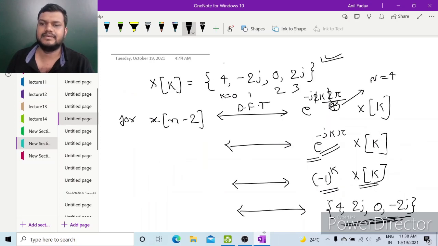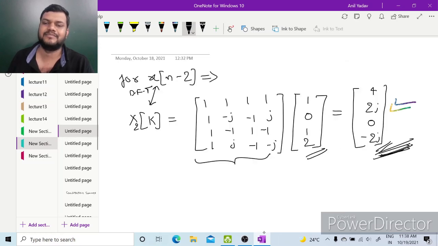And for x[n minus 2], because of the time shifting property, it will have DFT as e to the power minus j 2k 2 pi by 4, where this 4 was the fundamental period, multiplied with X[k]. So it was e to the power minus j k pi X[k]. It is minus 1 to the power k X[k], so it became 4, 2j, 0 and minus 2j.